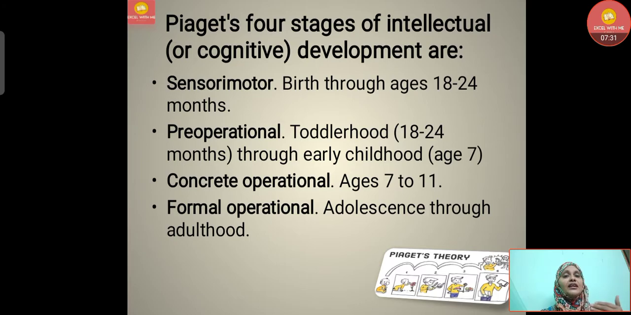Now let's understand the 4 stages, the intellectual or cognitive development stages given by Piaget. Number 1 is sensory motor, from birth through ages 18 to 24 months. Second is pre-operational, that is toddlerhood, 18 to 24 months, through early childhood till about age 7. Third is concrete operational, ages 7 to 11 years. Then formal operational is the 4th one, adolescence through adulthood. These are the 4 stages we can remember as SPCF.